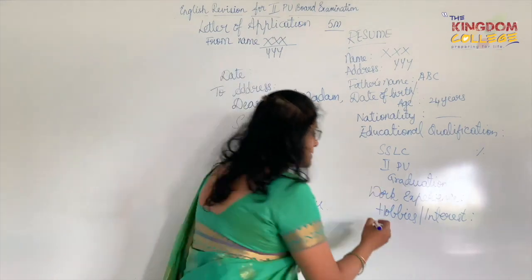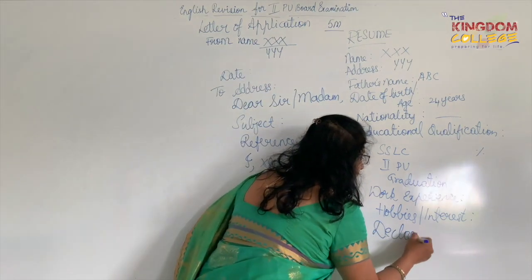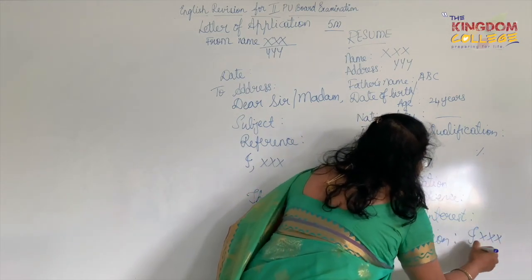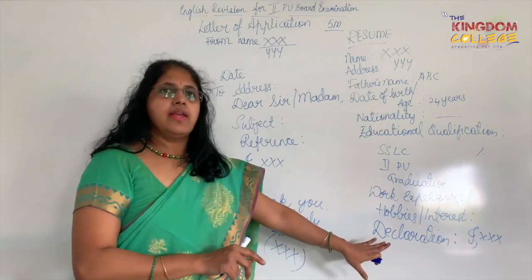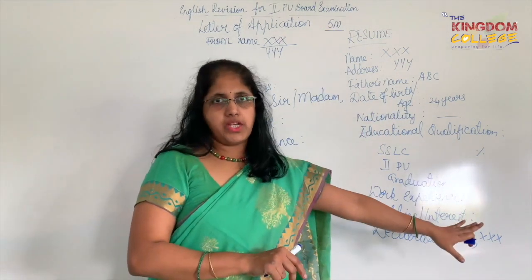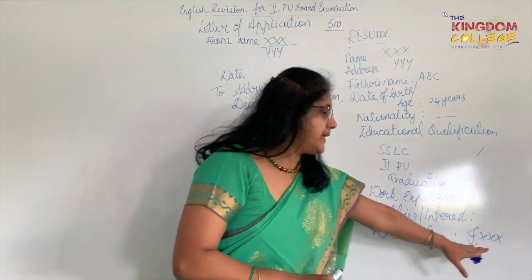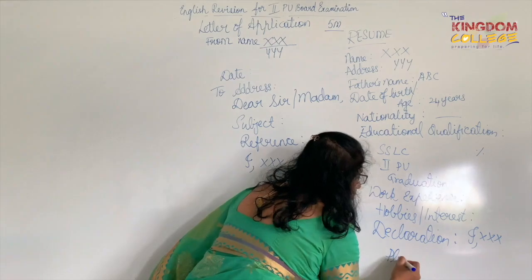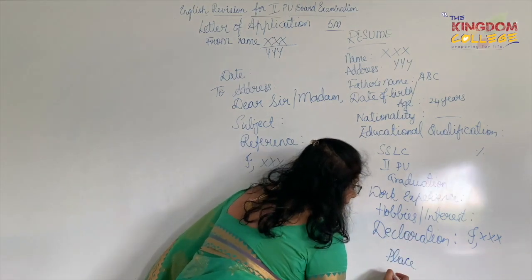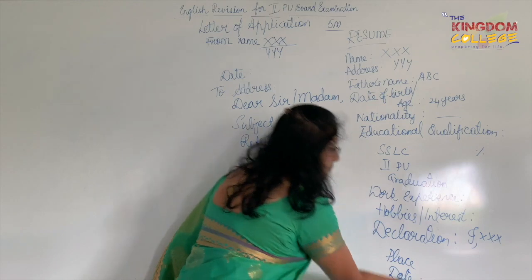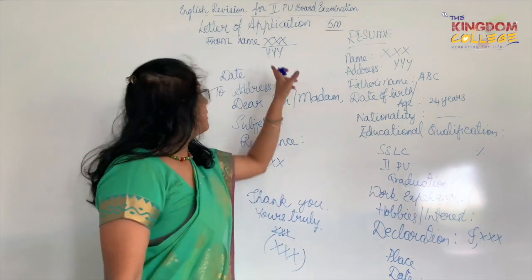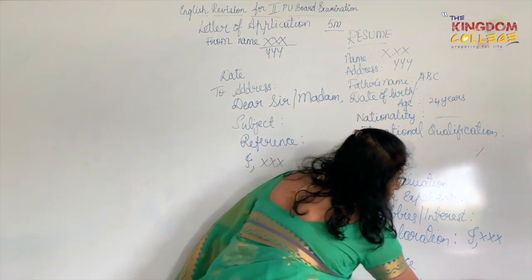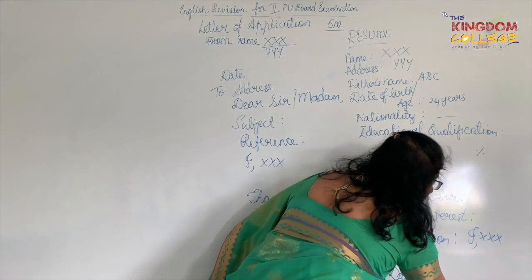Now after this, there is an option called, again, declaration. So I either write down "I, XXX, declare that the above information in my resume is true to my knowledge." Okay, so either you write down that statement as declaration, or you could just finish off with 1-2 lines, you leave a gap, then write place and date. Date will be the same thing that I have put up there. Whatever date I am writing down, place will be YYY, and below this to the right, I put my signature and end my thing.